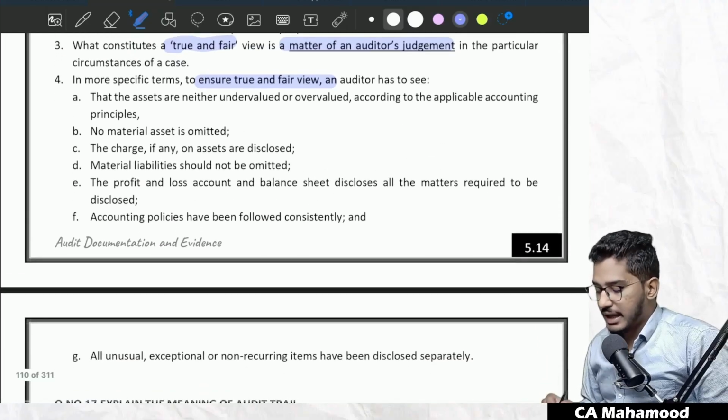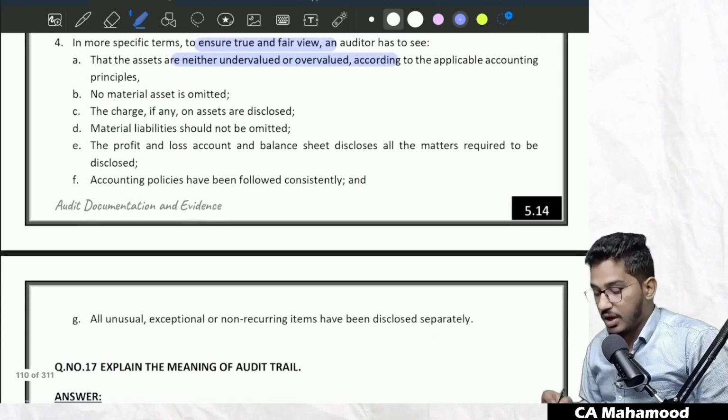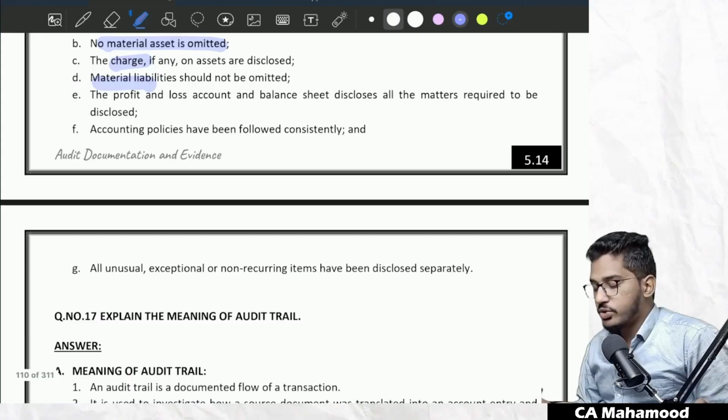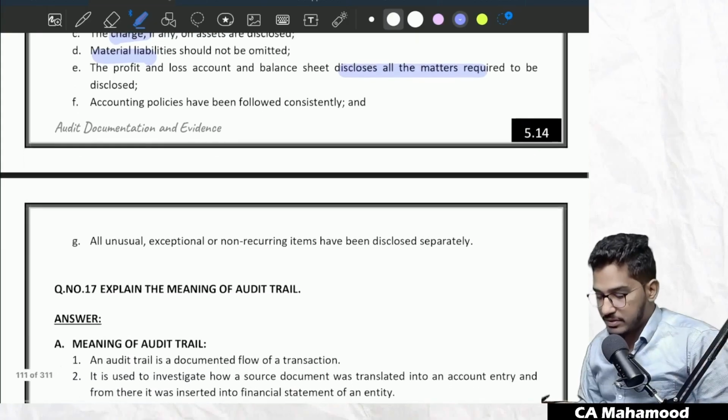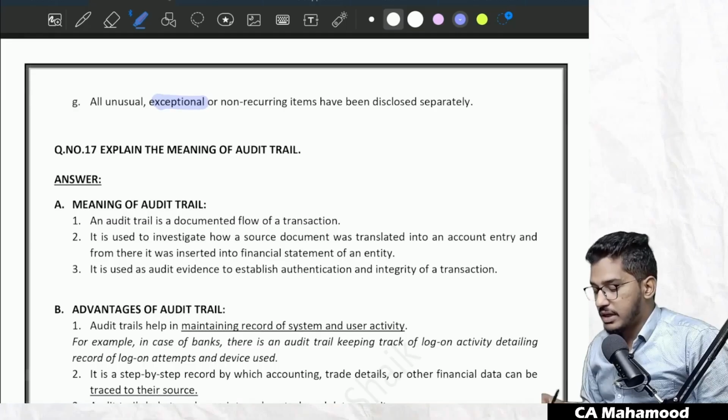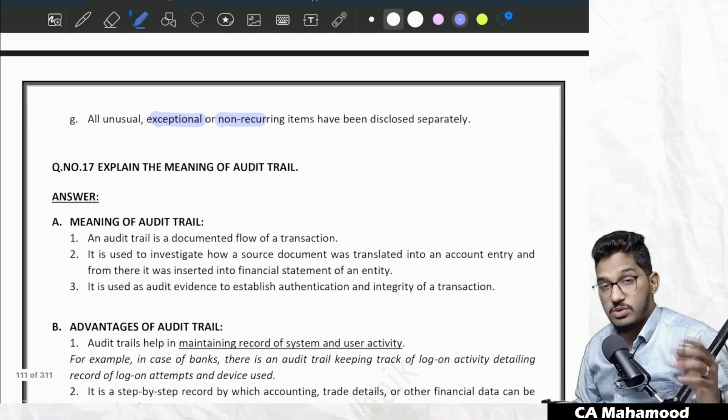I have to check that neither assets are overvalued nor undervalued. That means they have to be stated at the correct amount. No asset should have been omitted. If there is any charge on an asset, it should have been disclosed. Material liability should not be omitted. P&L and balance sheet should disclose all the matters which are required to be disclosed. Accounting policy should have been applied consistently, and unusual, exceptional, non-recurring items should have been disclosed separately.